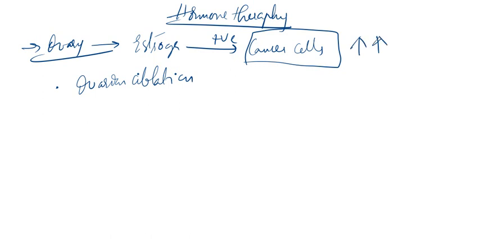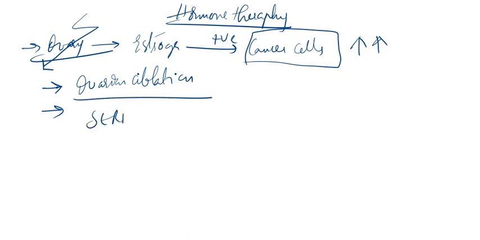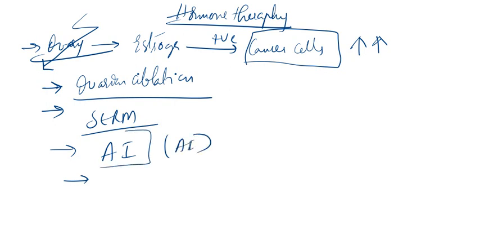So that is why, if you keep some barricade to the ovary, if you control the ovary by some procedures, we will get to know what those procedures are. That is ovarian ablation. Then there is something called SERM, selective estrogen receptor modulation. Then something that is AI, aromatase inhibitors. We will speak about aromatase inhibitors in the upcoming lecture. Then we also give anti-estrogens.